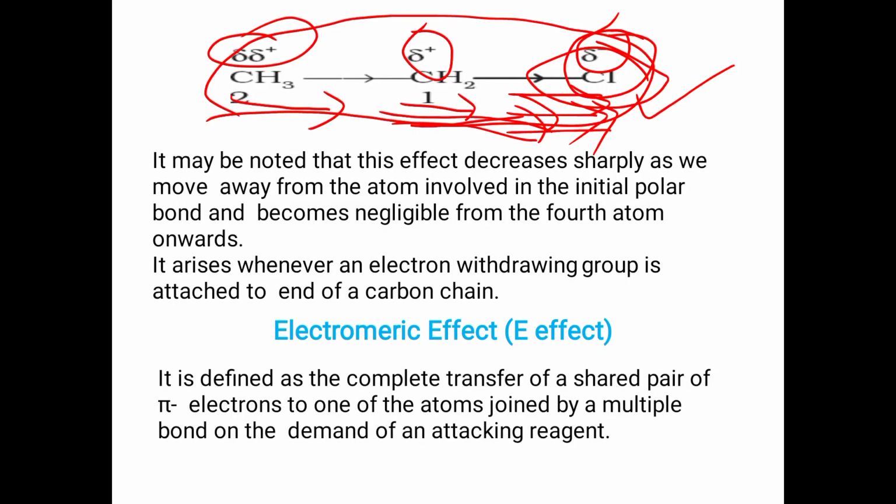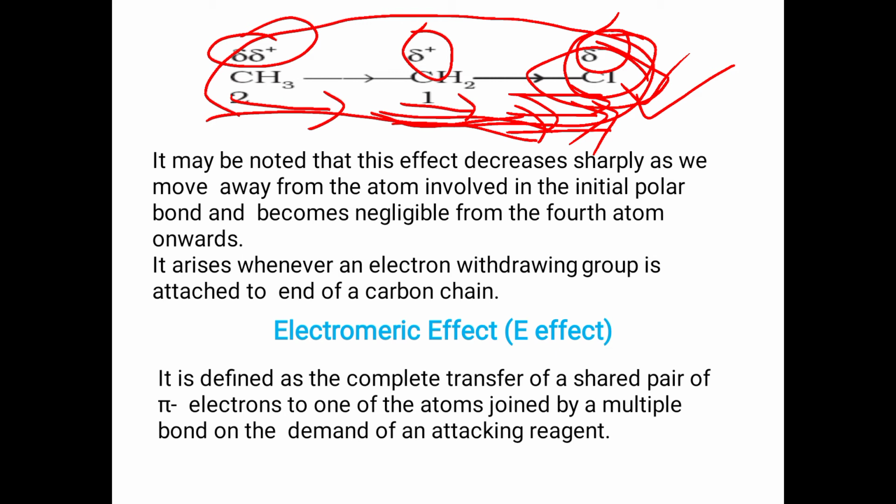If the distance increases from the molecule, the effect decreases and becomes negligible from the fourth atom onwards. It arises whenever an electron withdrawing group is attached to the end of the carbon chain. That is, chlorine is an electron withdrawing group. If any electron withdrawing group is present in a compound, then there will be an inductive effect.